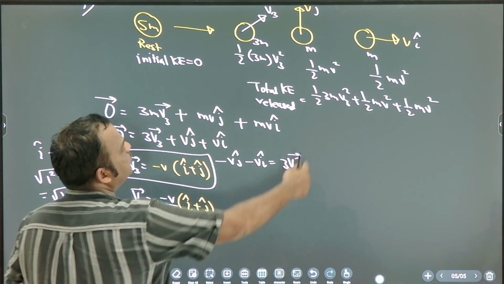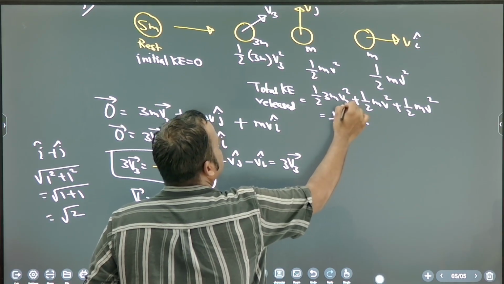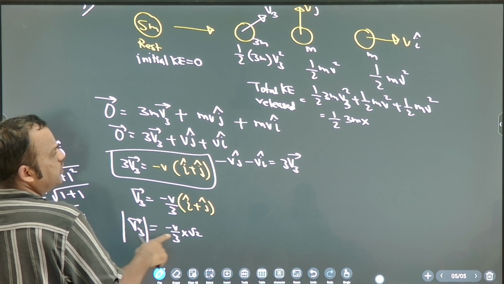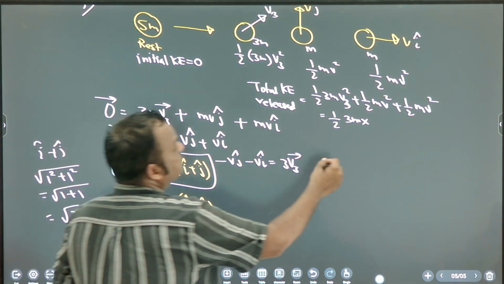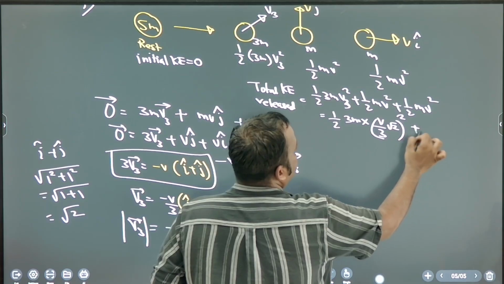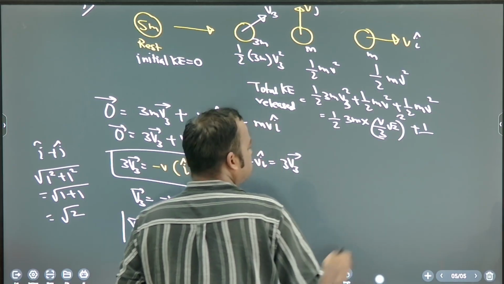Then you can put it here. In the total kinetic energy released you will get v3 square here. So v3 square means magnitude square, so v by 3 root 2 square, plus half mv square plus half mv square will be mv square.